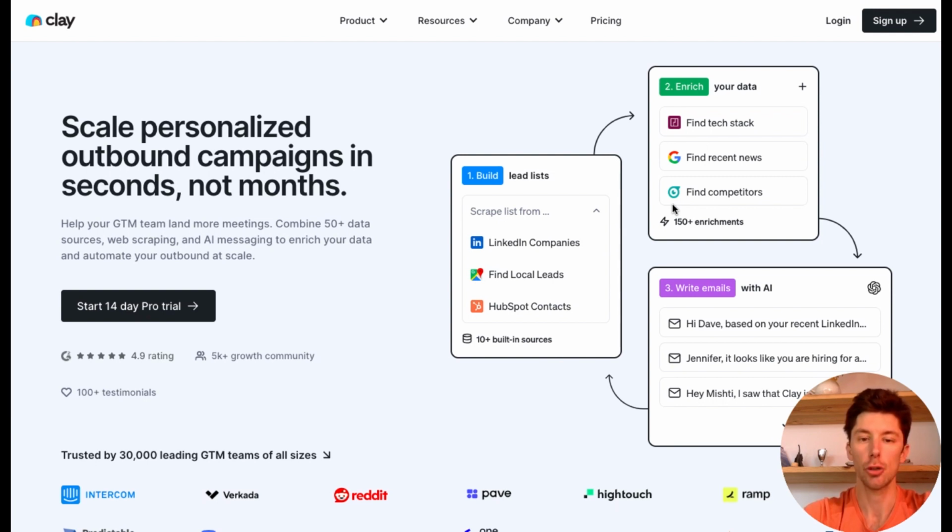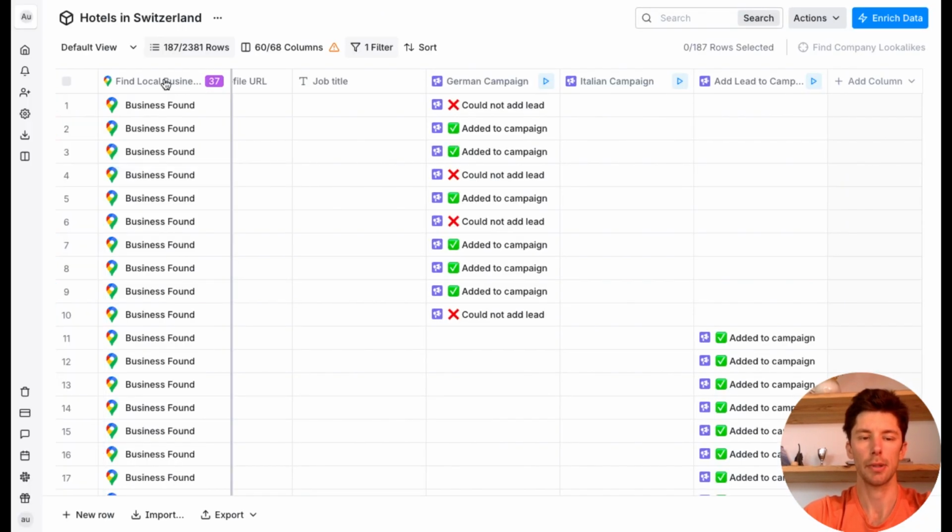Today, I'm gonna show you how I did a cold email campaign to target local businesses who had bad Google Map reviews. So I started to build my list first with Clay. Let me show you. I used the Google Map enrichment here.